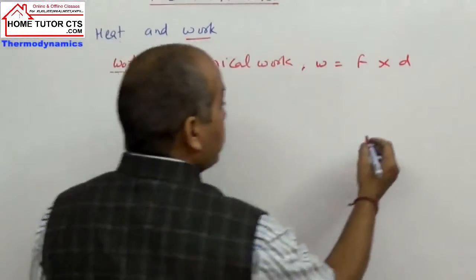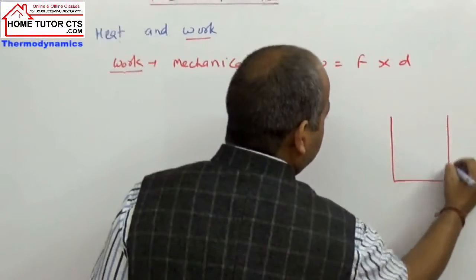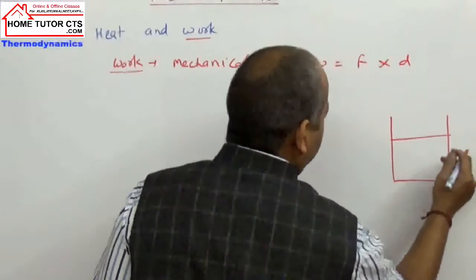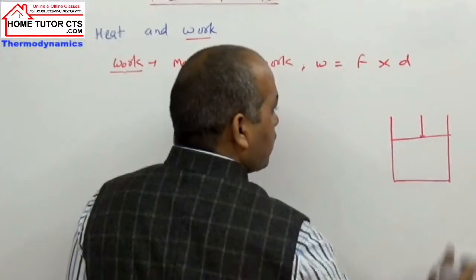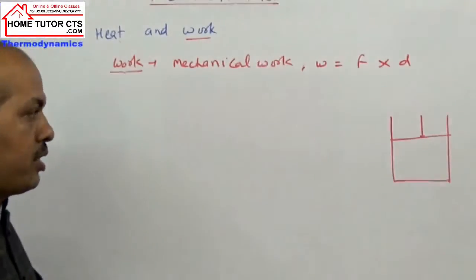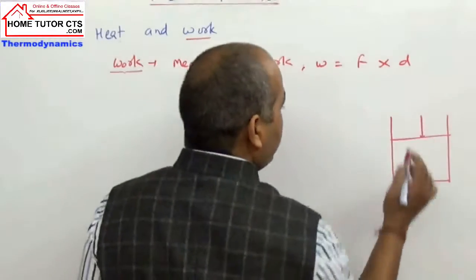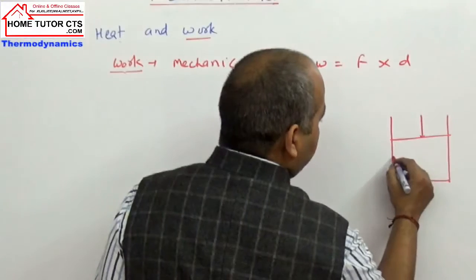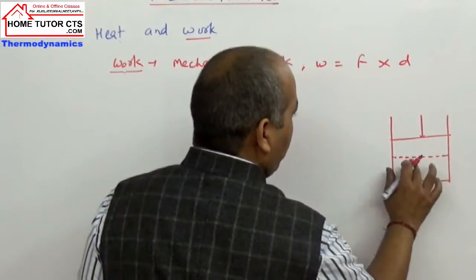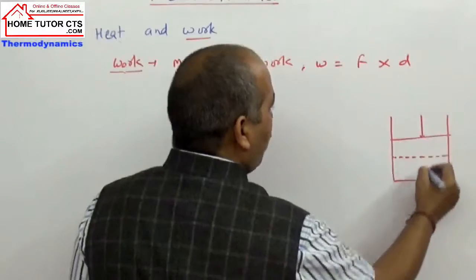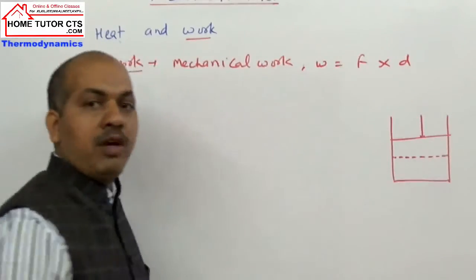Now, in the case of gases, if I take a gas in a cylinder which has a piston, this piston is supposed to be massless and frictionless. So what happens in this case? The volume can change. One position is the first volume, the other is the second volume. This piston can move up and down.